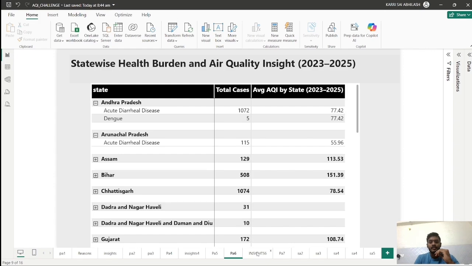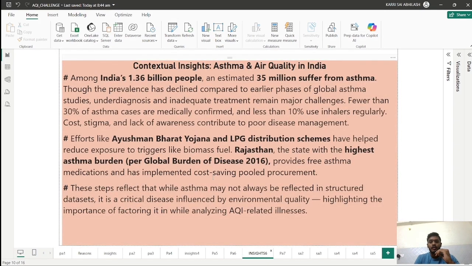So I did extra research, and I was unable to show it in a visualization form, so I'm showing it in text form: out of 1.36 billion people, 35 million are suffering from asthma, fewer than 30% of asthma cases are medically confirmed, and less than 10% use inhalers regularly. The cost of asthma treatment is very high, and due to lack of awareness, people are suffering from asthma.